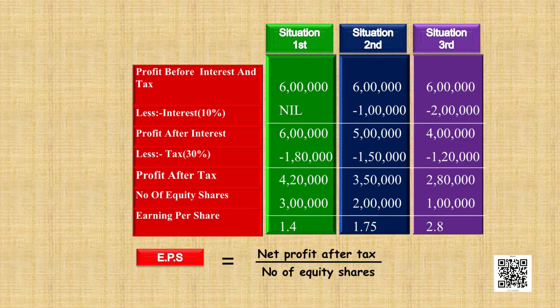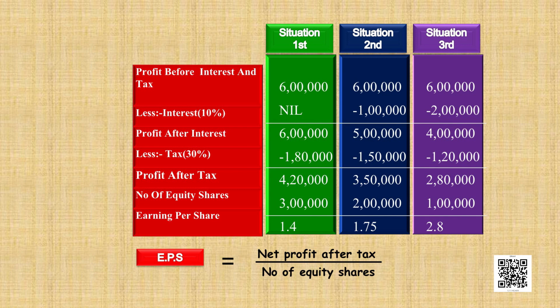Now, we come to the next step, which calculates profit after interest. So, in the first situation, the profit after interest is 6 lakh rupees. In the second situation, it is 5 lakhs. In the third situation, it is 4 lakh rupees. Now, it is time to pay the taxes. Taxes are 30%. So, in the first situation, the tax will be 1,80,000, which is 30% of 6 lakh rupees.